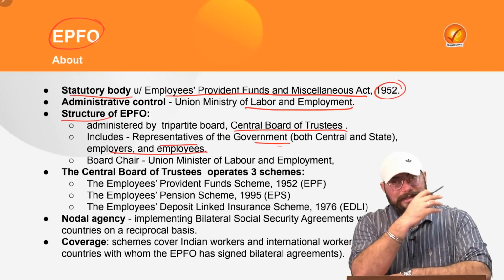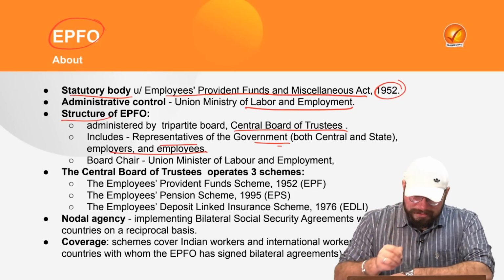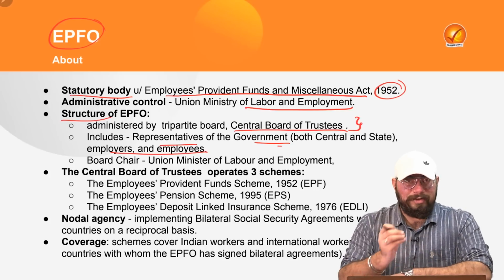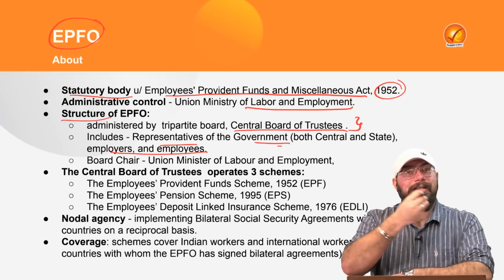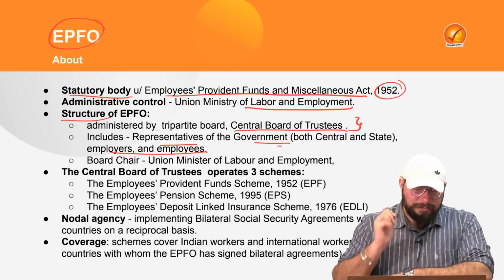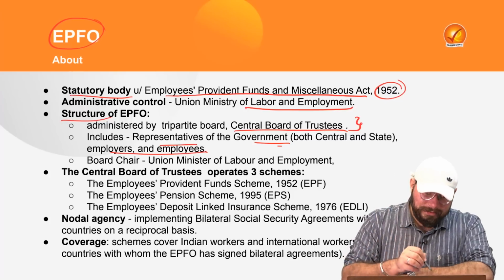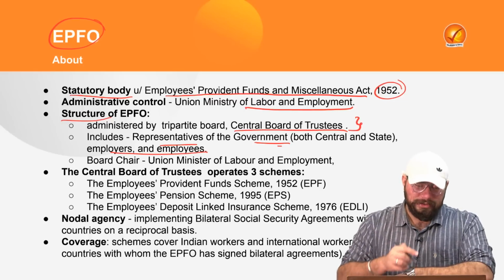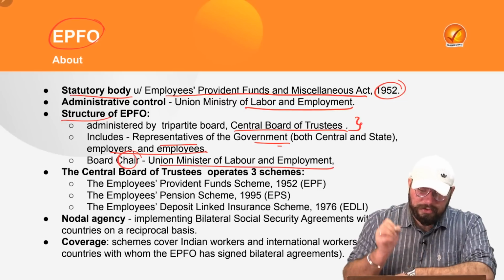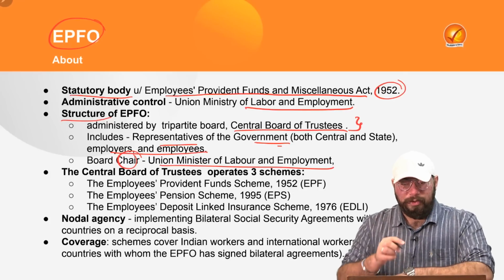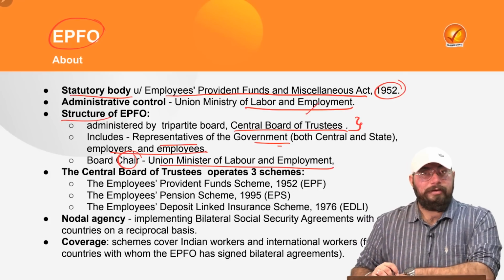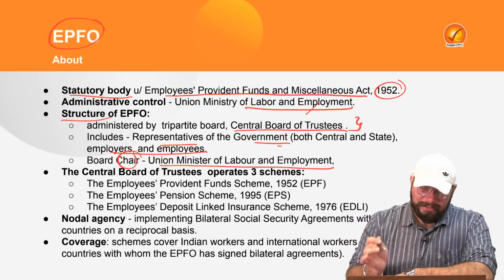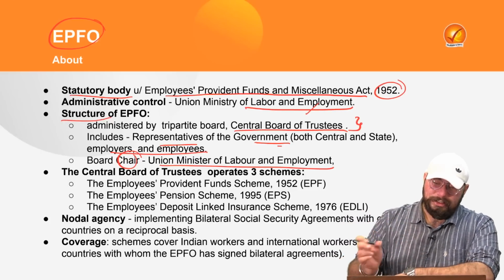Now, what we need to understand is that in the current news, this Central Board of Trustees has been reconstituted by the government, and several organizations' representatives have been kept out of it, right? So it has been reconstituted. And who chairs this board, the Central Board of Trustees, which governs the EPFO operations? It is chaired by the Union Minister of Labour and Employment. Why? Because it comes under the Union Ministry of Labour and Employment. That is why the Minister of Labour and Employment is the chair of this particular board, the Central Board of